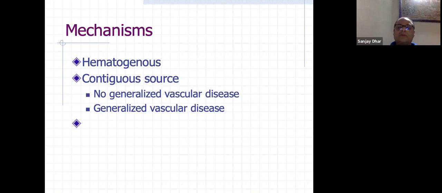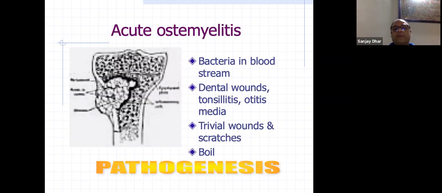You should always remember, whenever you are doing some invasive procedure in the distal leg, the tibia, which is a very avascular area, you have to look for vascular issues in such cases. So coming to mechanisms, bacteria in the bloodstream: dental wounds, in pediatrics tonsillitis is very common, otitis media is very common.